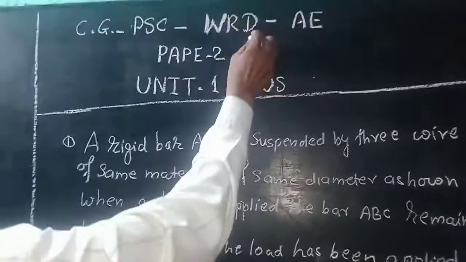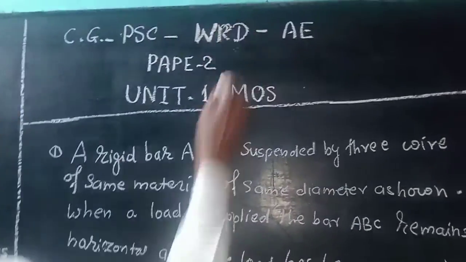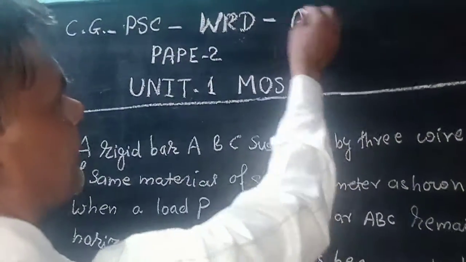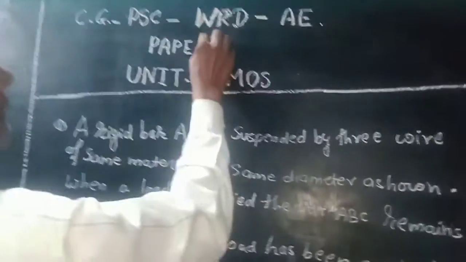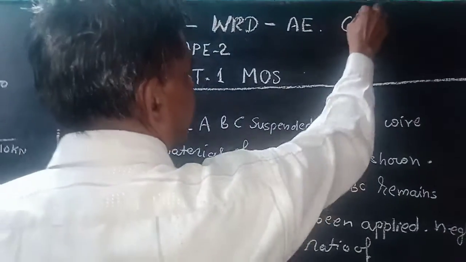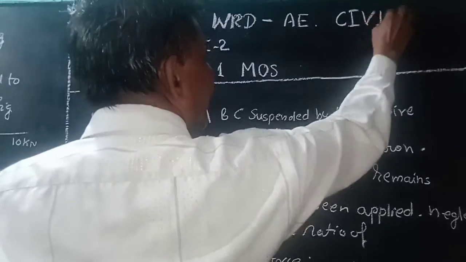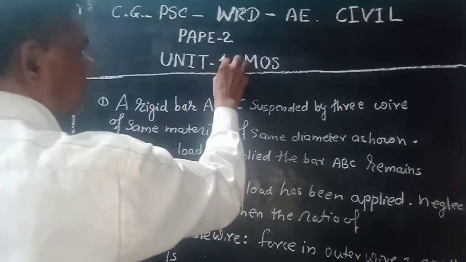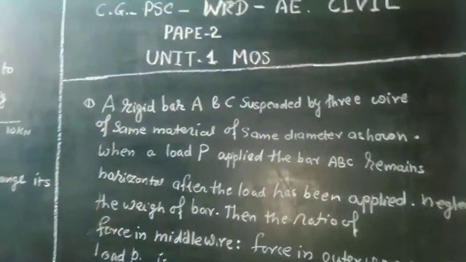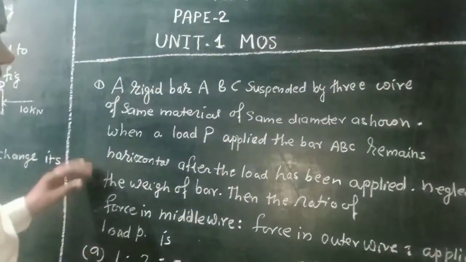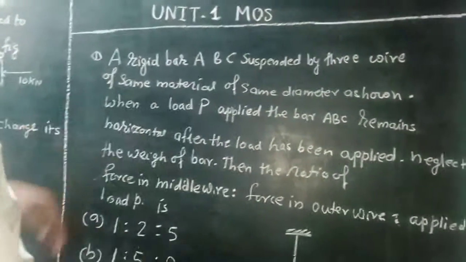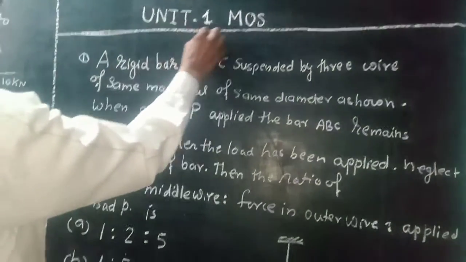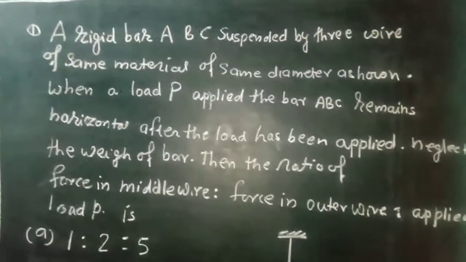Water resources, water resource development. The post of assistant engineer, paper 2, civil based. Unit 1, mass, strength of material. MCQ questions are likely. These are given below corresponding to this examination paper basis.